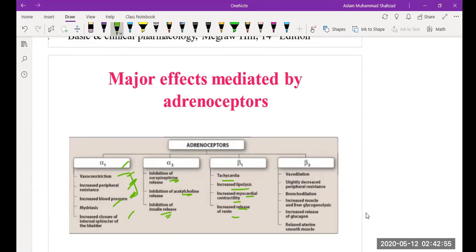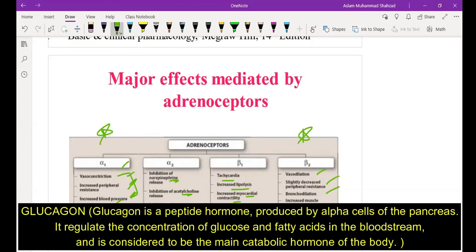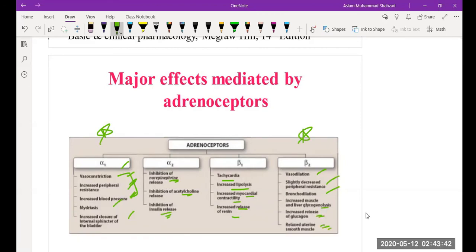When we talk about beta 2 receptors, they are responsible for the vasodilation effect. Because of the vasodilation, they decrease the peripheral resistance, and cause bronchodilation. So they are responsible for decreasing the blood pressure. If we compare alpha 1 receptors and beta 2 receptors, they work opposite to each other, so you can memorize by comparing their functions. Then they also mention increased muscle and liver glycogenolysis, increased release of glucagon, and relaxation of the uterine smooth muscles.